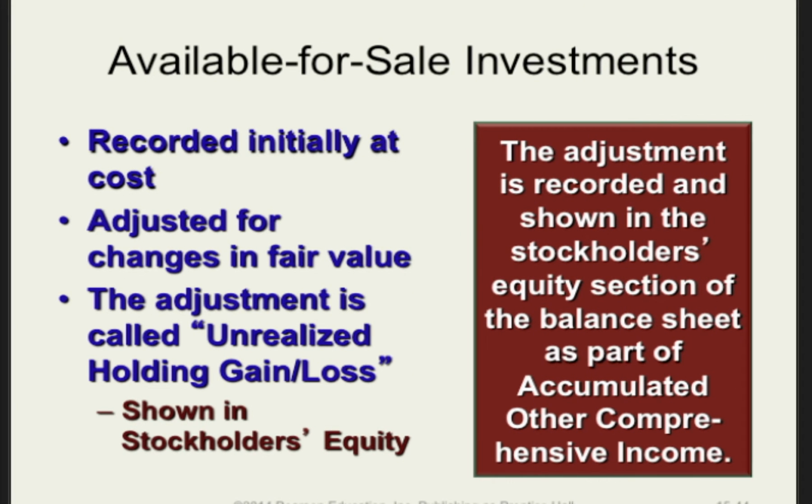Now, for available for sale securities, they are also recorded at cost and subsequently adjusted for changes in market value. However, in the case of available for sale securities, the unrealized holding gain or loss will be reported in equity as part of accumulated other comprehensive income. This means that it will not show up as part of Smart Touch Learning's net income for 2014.